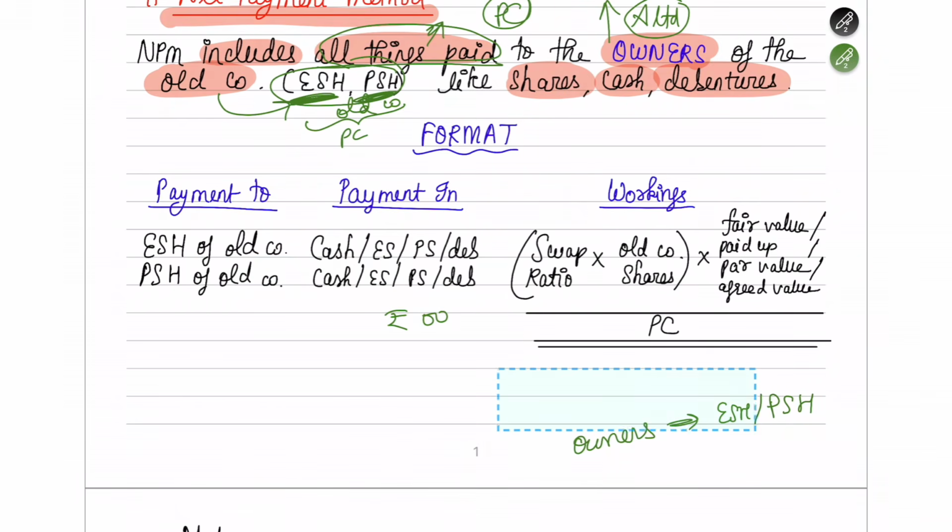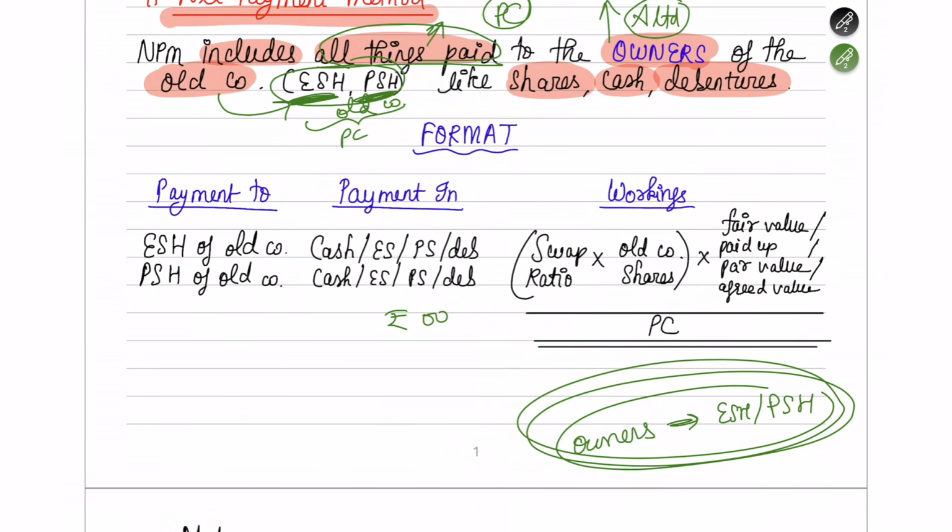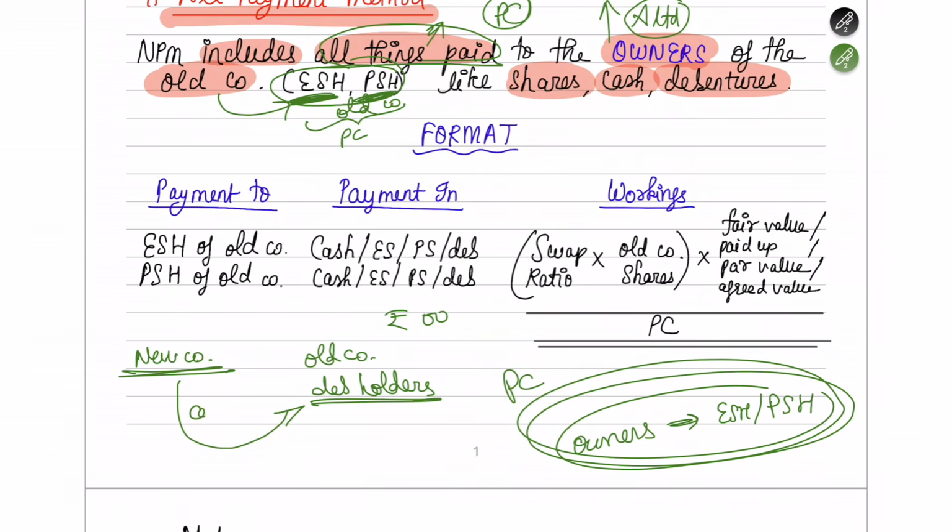So remember, the money that you pay to the owners of the company will only come under PC. For example, in the question they have given you a new company and an old company. In the old company, there are some debenture holders, and these debenture holders also want some settlement. So the new company is giving cash to these debenture holders, or is going to settle the debenture holders by giving new debentures of the new company.